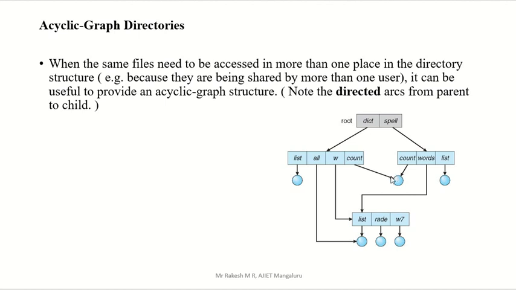We need this method, sharing of a file between two directories. We get a clear picture of that file if we use it like this. That is possible only in the acyclic graph directory.